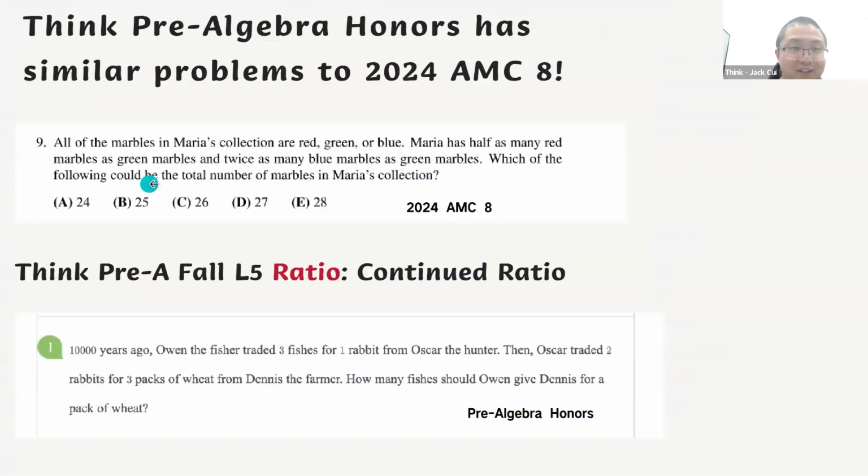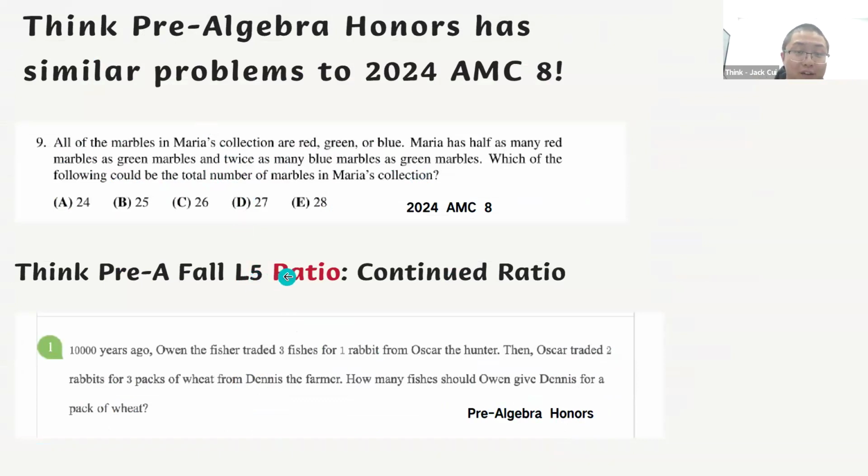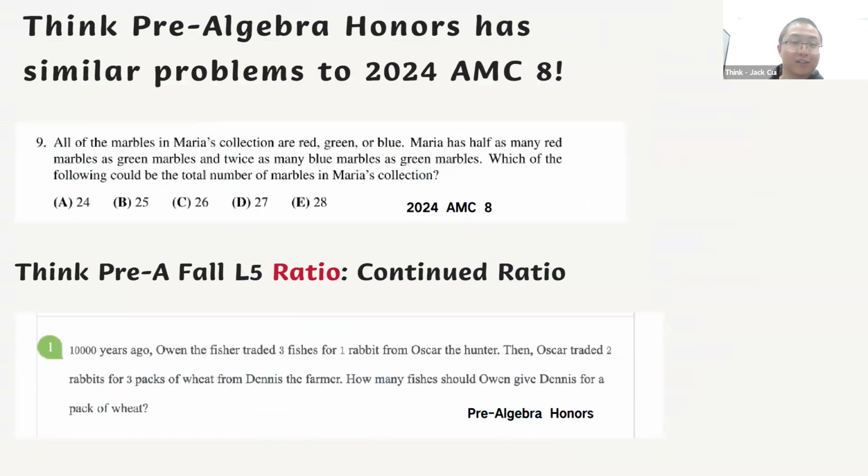Let's take a deeper look. Here are the AMC 8 real questions compared with the pre-algebra honors class at Think Academy. This question is about ratio, continued ratio. That's question number 9 this year. And in the pre-algebra honors class, we also have a continued ratio question. We solve the equation and find the solution. So that's one example.